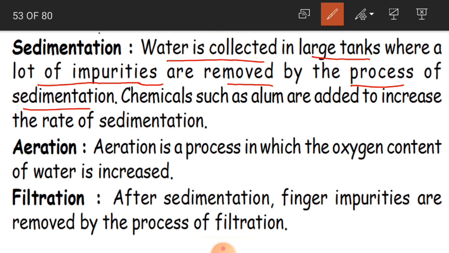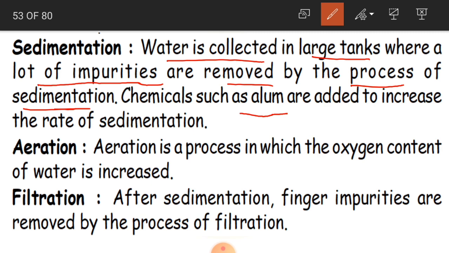How does this sedimentation process go, children? By heating, in the sense by water evaporation. So this process is called sedimentation, and chemicals such as alum are added to increase the rate of sedimentation. Not only through evaporation, children, we can also use some chemicals such as alum. Alum is a chemical compound which is mixed in the water. We are going to leave this chemical substance in the water.